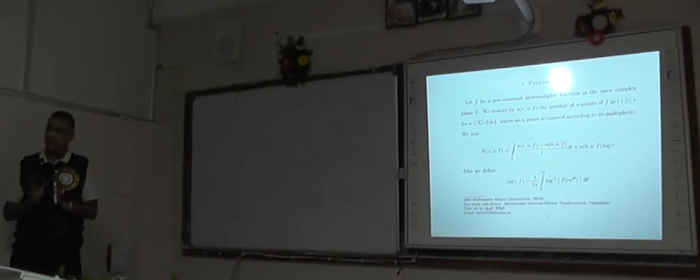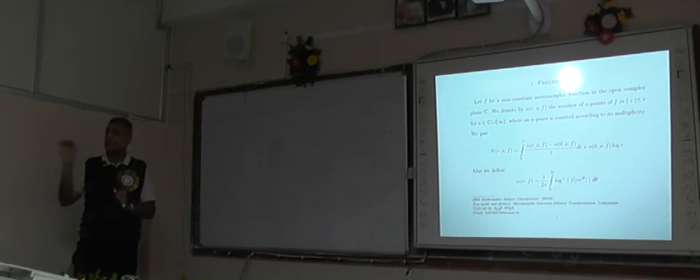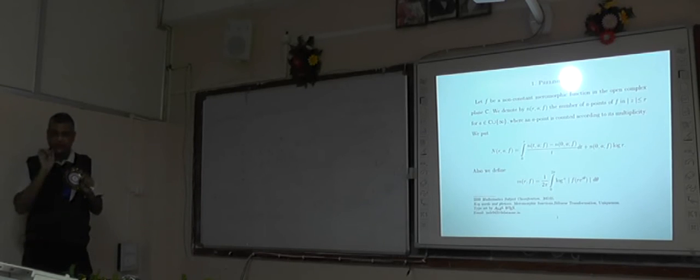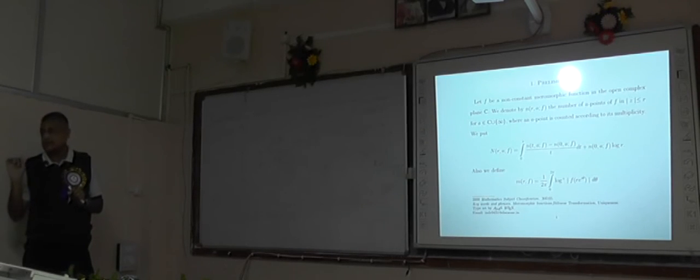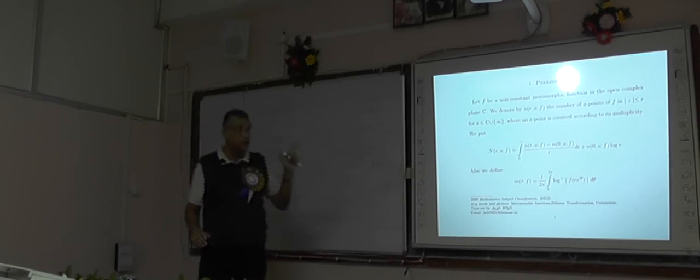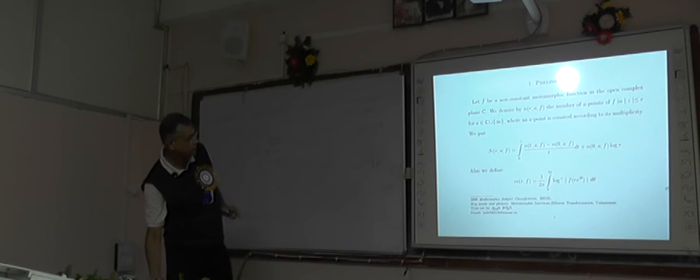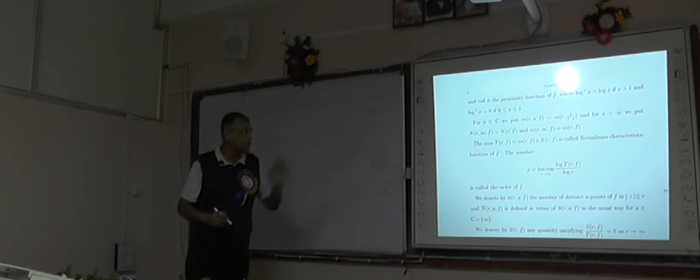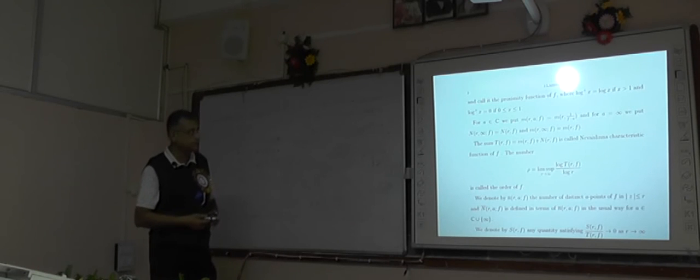Log plus x is log x if x is greater than 1. Log plus x is 0 if 0 is less than or equal to x is less than or equal to 1. Here in the positive logarithm, remember that we include the point x equal to 0. And their sum is called the Nevanlinna characteristic function.